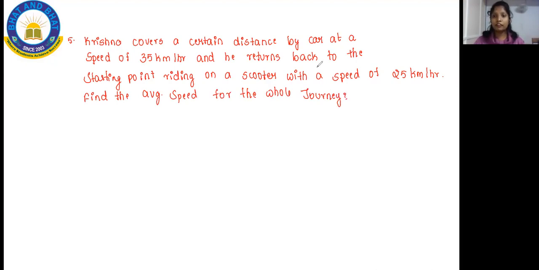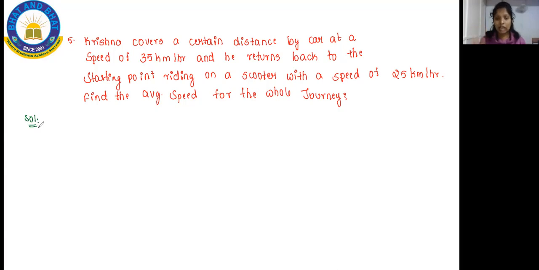All of you have a look at the question. What does it tell? Krishna will cover the distance by car at 35 kilometer per hour, so in 1 hour he covers 35 kilometers. That is your first distance.